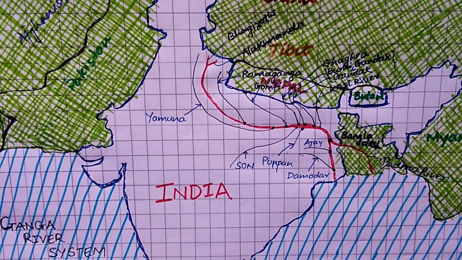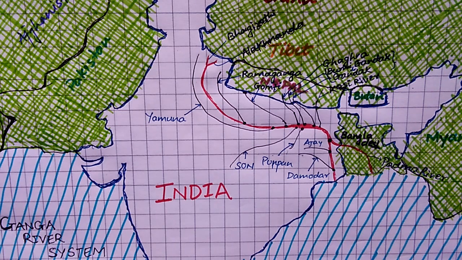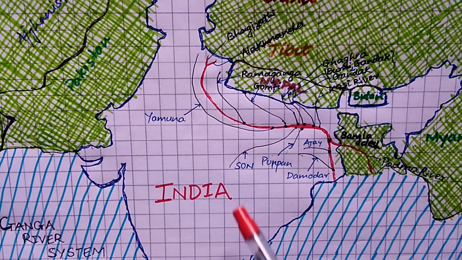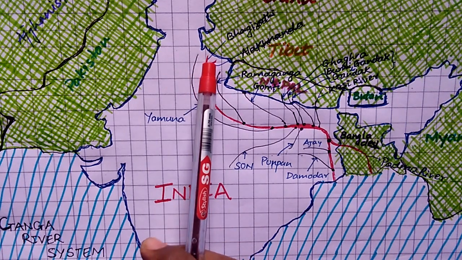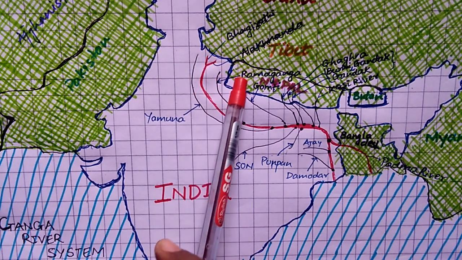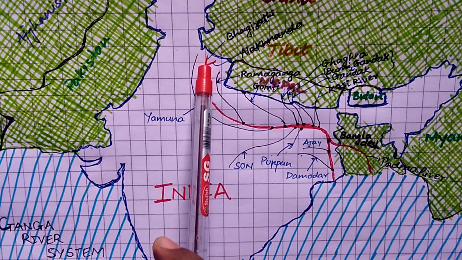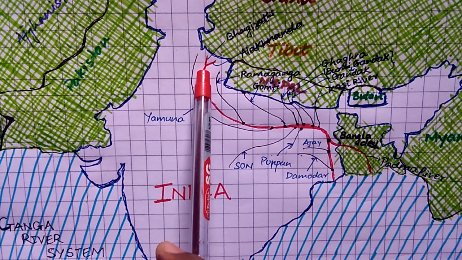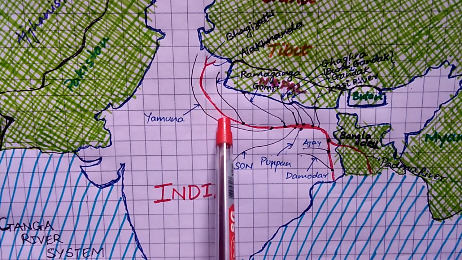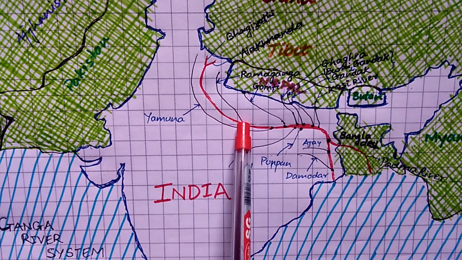In this video we talk about the Ganga river system, from Bhagirathi, you can say Gomukh, to Ganga Sagar. So we start first from Bhagirathi and Alaknanda. At the confluence of Bhagirathi and Alaknanda, the Ganga river starts flowing from Uttarakhand, and the first tributary is the Ram